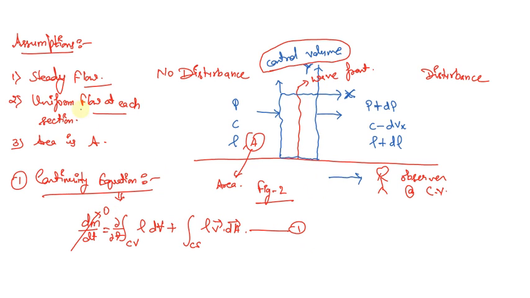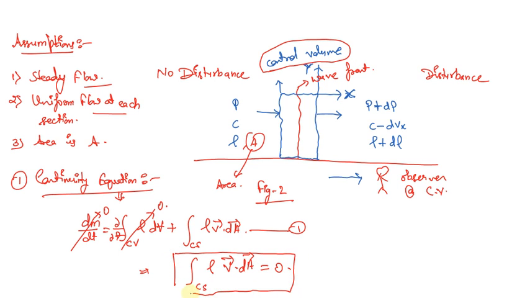Second, as we have already mentioned that the type of flow is a steady flow, therefore the term del over del t of the integration over the control volume of rho dV will also be equal to 0. So we will be left with just one single term, the integration over the control surface of rho V dot dA, equal to 0. We are going to use this relation and find out some correlations.